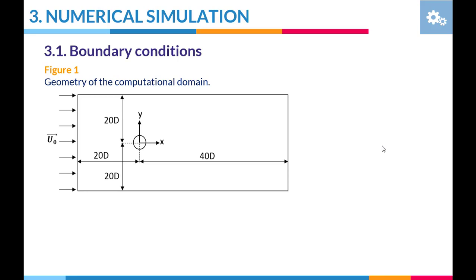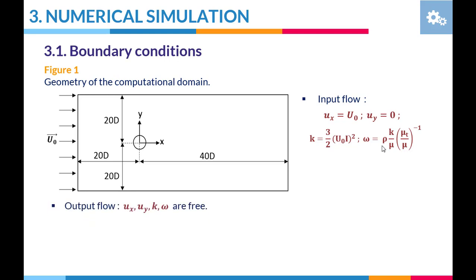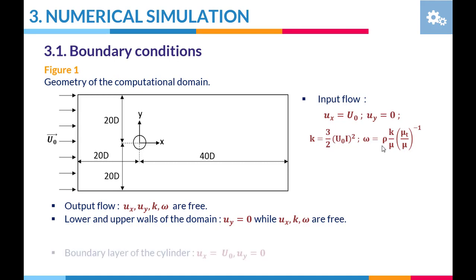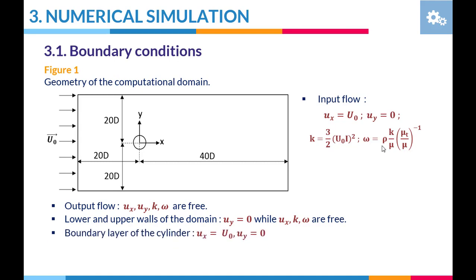For the input flow, ux is equal to u0, the free stream velocity, uy is equal to 0, k is calculated, and omega is also calculated. For the output flow, all the parameters are free. For the lower and upper walls of the domain, uy was 0, while the other parameters are free. For the boundary layer of the cylinder, ux was equal to free stream velocity, uy is equal to 0.